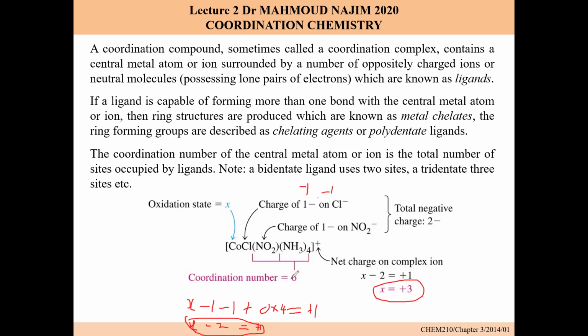And then how do we get the coordination number? Because all these elements, they are monodentate ligands. It means that they donate only one pair of electrons, so they have one site of attachment. So now how do we do it? Then we count the number of the ligands. Ammonia is a monodentate ligand, and how many ammonia do we have? 4. So each ammonia donates one pair of electrons or has one site of attachment. So we have 4 ammonia, and therefore 4 sites of attachment from ammonia.